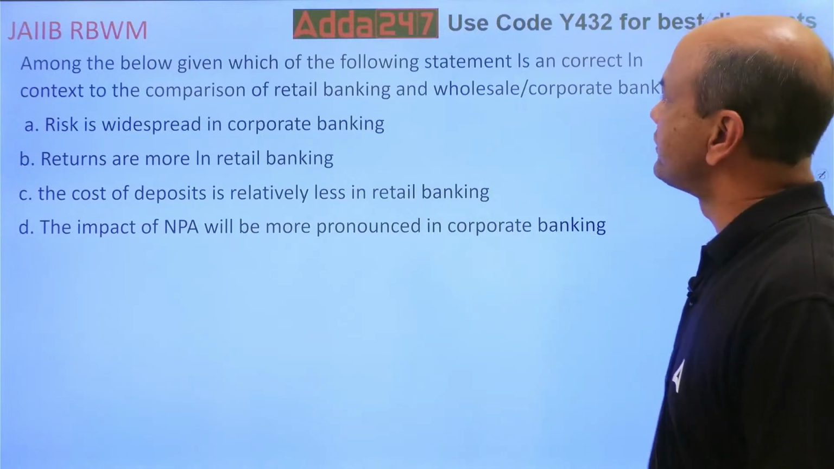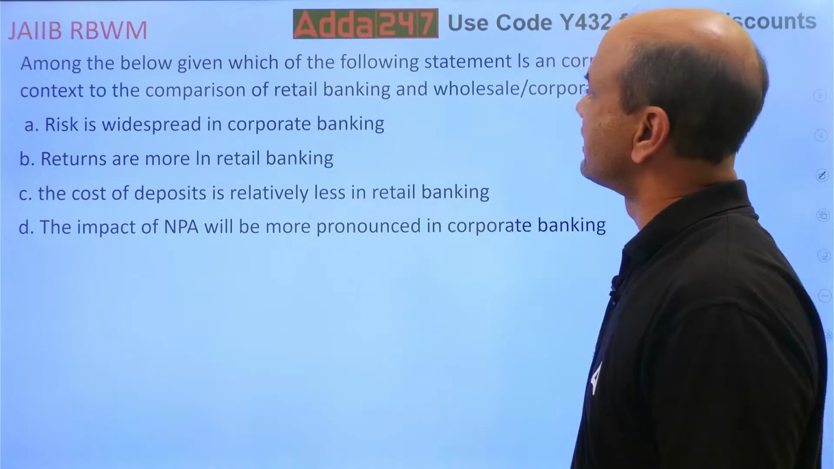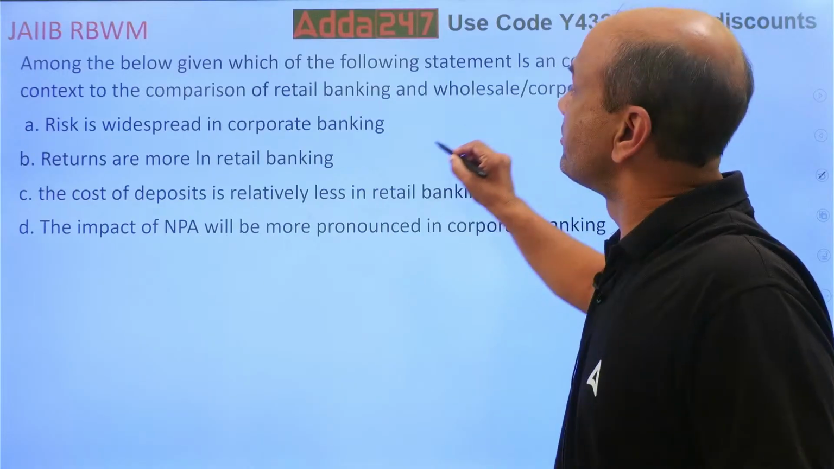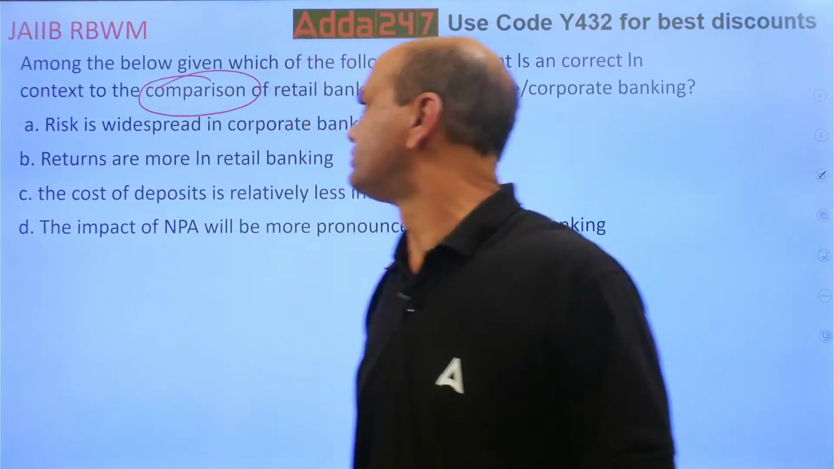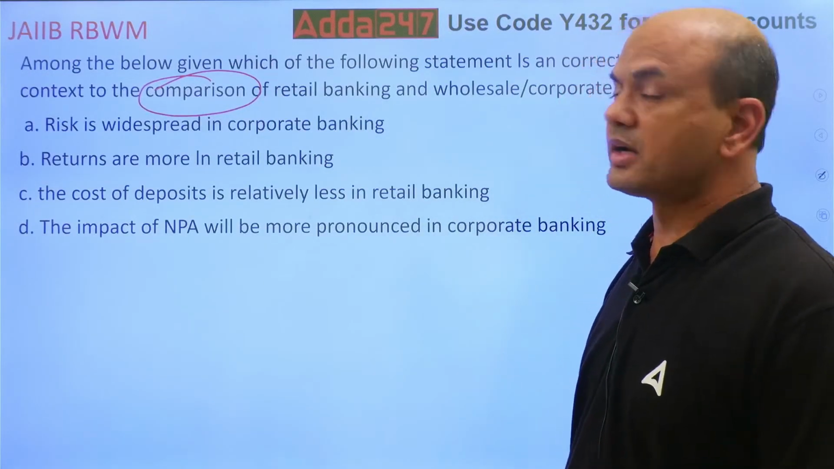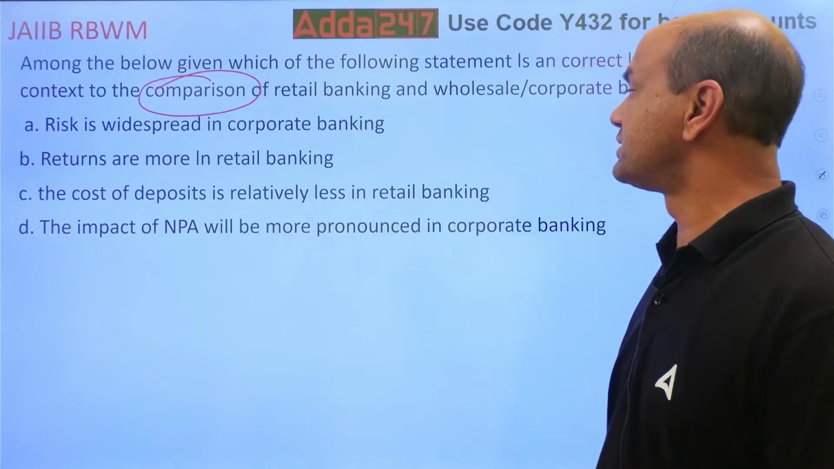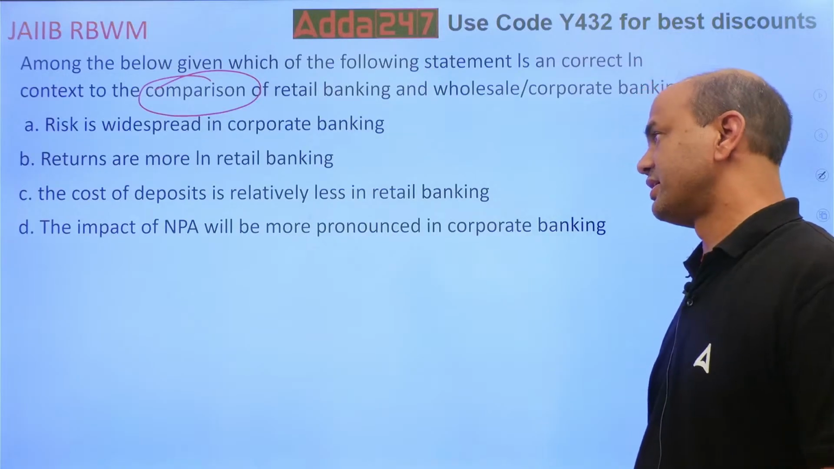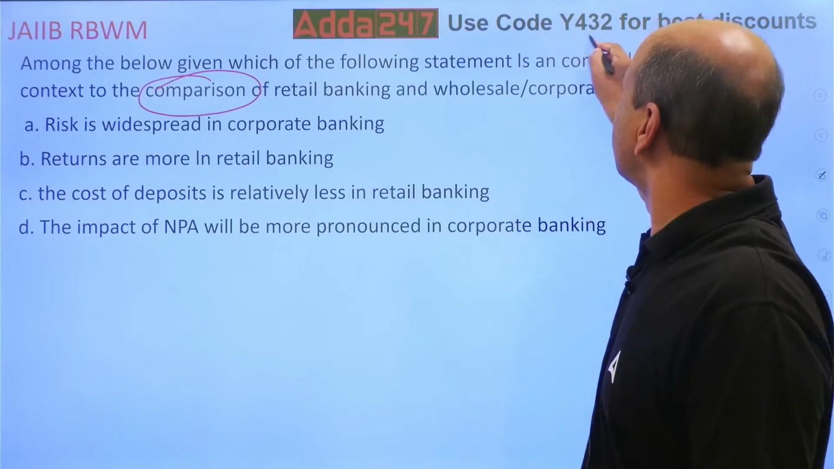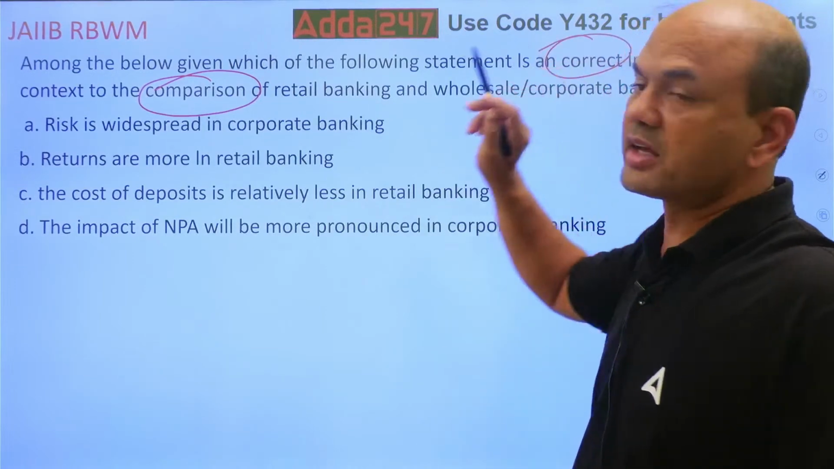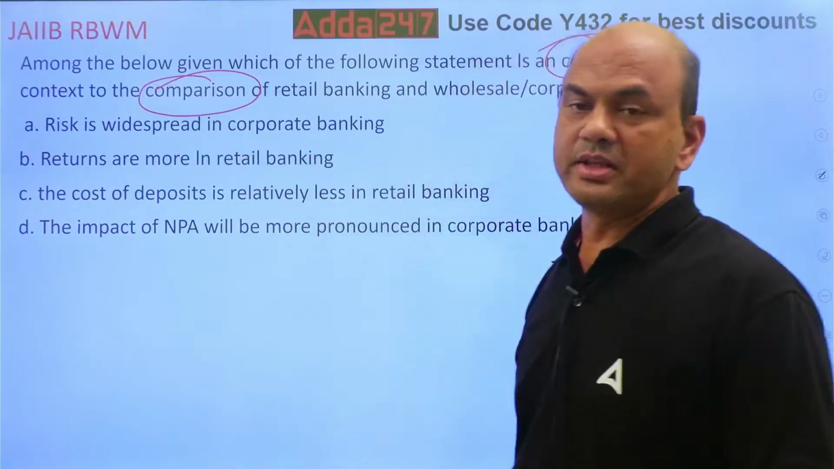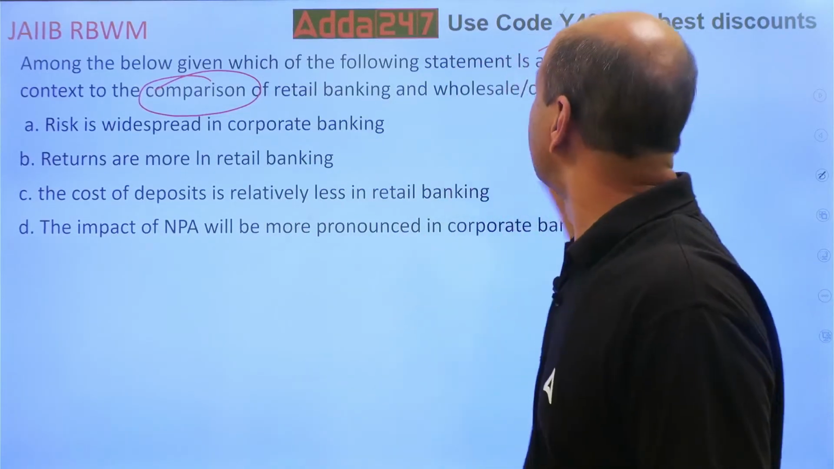Among the below given, which of the following statements is correct in context of comparison of retail banking and wholesale banking? You have to compare now. Risk is widespread in corporate banking. Returns are more in retail banking. The cost of deposits is relatively less in retail banking. The impact of NPA will be more pronounced in corporate banking. So what do you want? Correct. Two important words: correct and comparison between retail and corporate banking. Risk is widespread in corporate banking means risk is huge in corporate banking. You want a correct one.